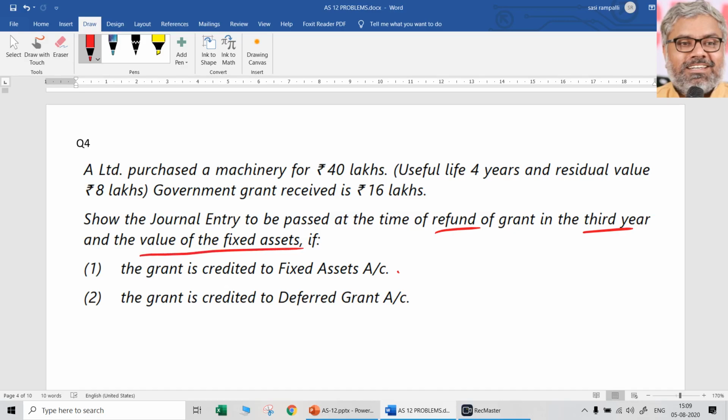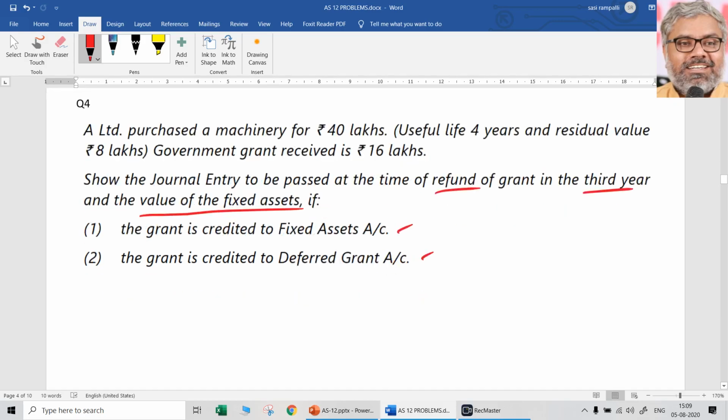If the grant is credited to fixed assets account, that is method 1. Second is if the grant is credited to deferred grant account, method 2. So in both cases, what will be the entry to be passed at the time of refund is asking. That cannot be directly just done. Of course, entry wise it is okay. Easily we can pass that entry. What will be the entry? Whatever the original entry, that should be reversed.